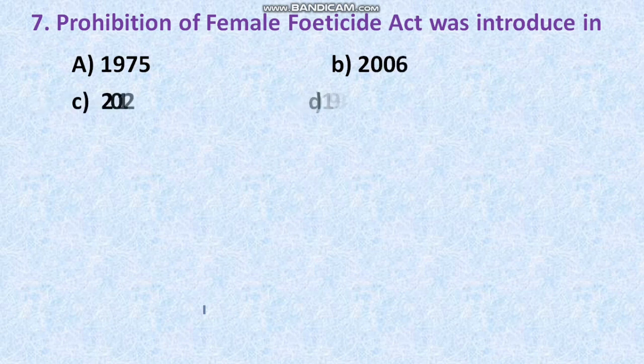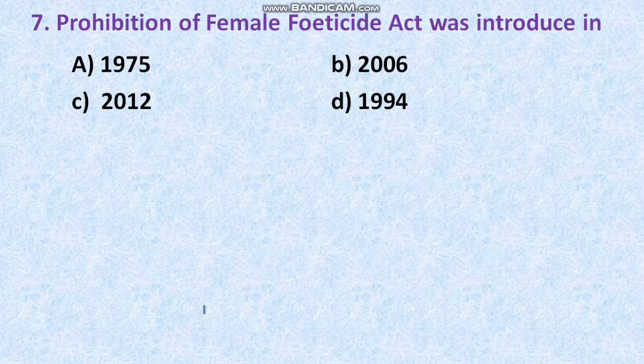Now let's move on to the next question. The next question is on your screen. Prohibition of Female Foeticide Act was introduced in: option A 1975, option B 2006, option C 2012, option D 1994.